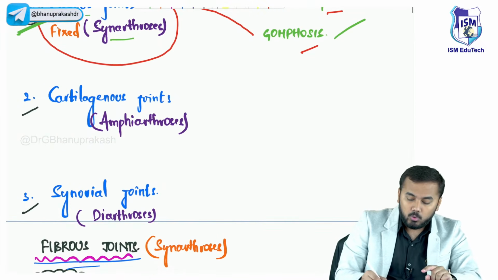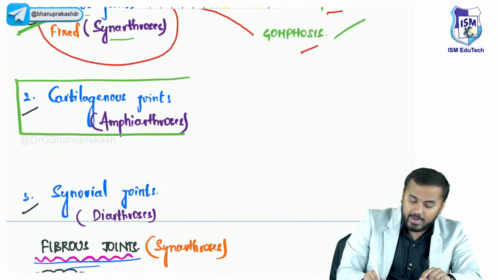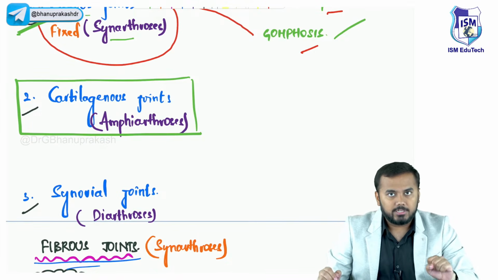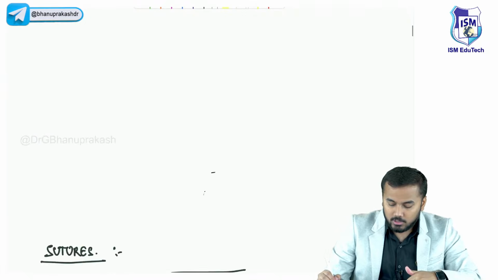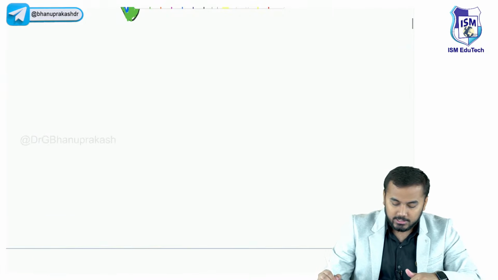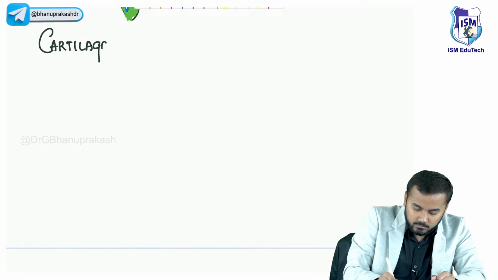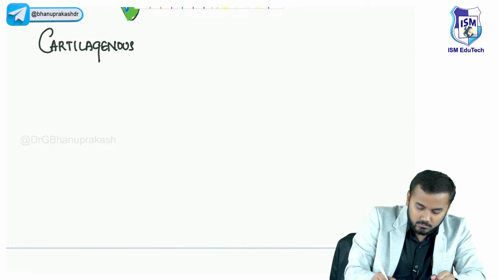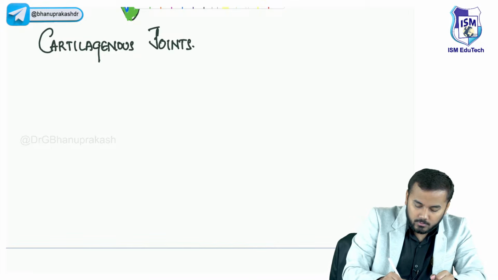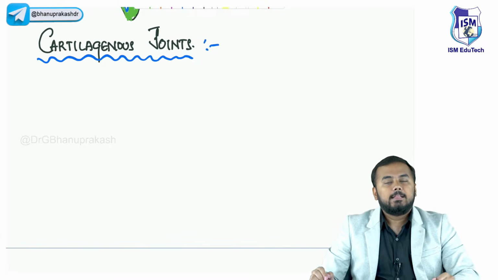Now we shall move on to the second important joint type, that is cartilaginous joints. Let us discuss what these cartilaginous joints are.